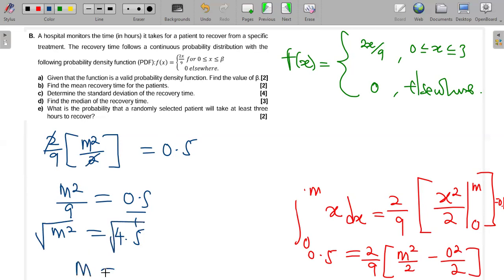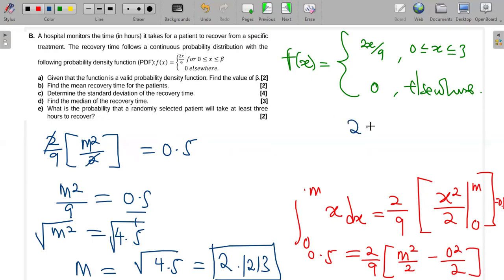So M will be equal to the square root of 4.5, which gives me 2.1213. So this one here is my median. My median recovery time is about 2.1213 hours. So that's how we find the median: we equate it to 0.5.